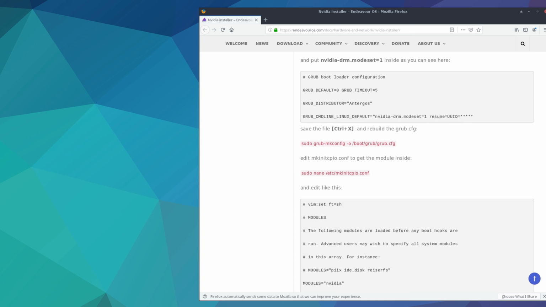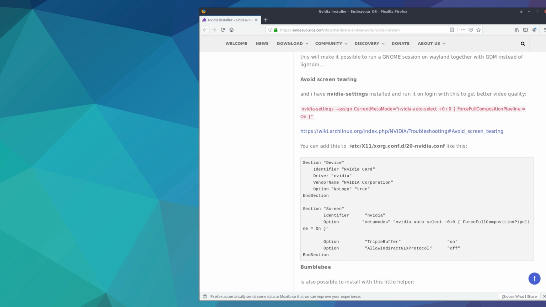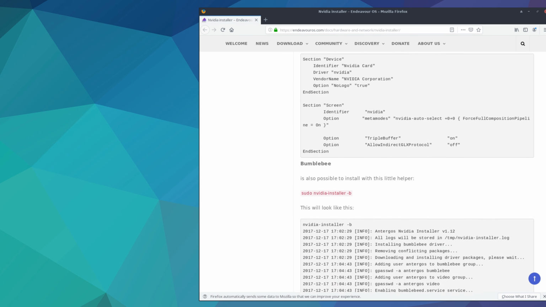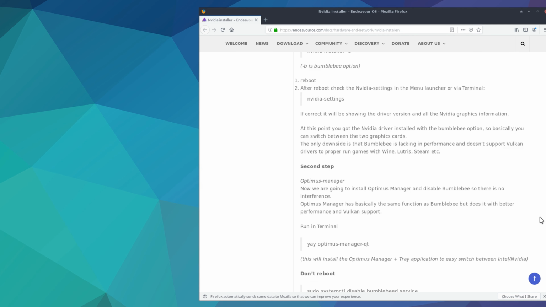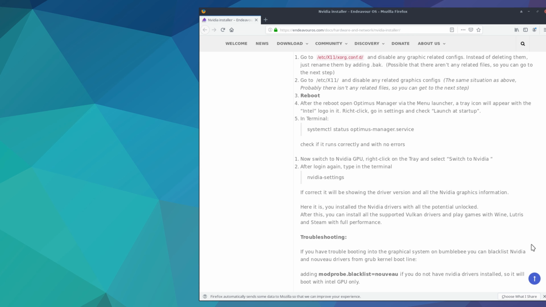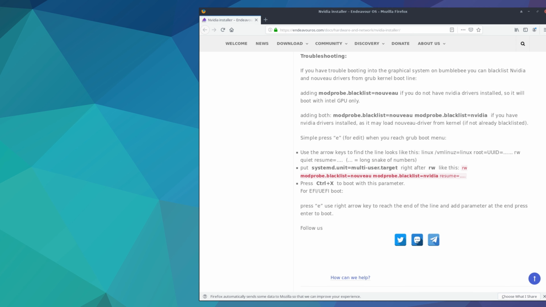Anyway, this looks like a fairly comprehensive guide and pretty easy to follow. I don't hate it. No, far from it. I actually think this is pretty useful.